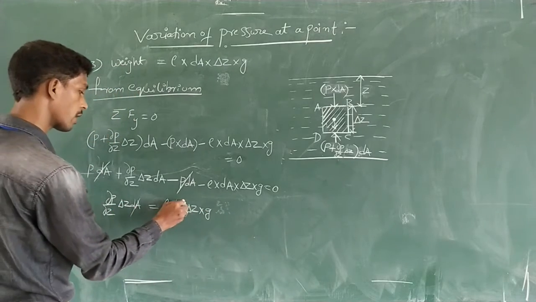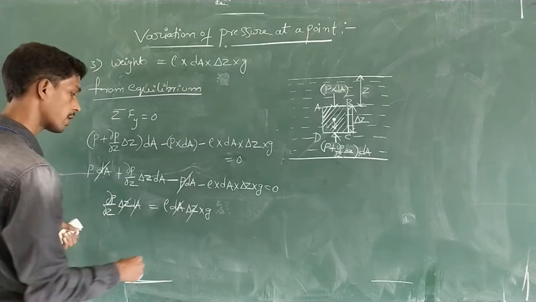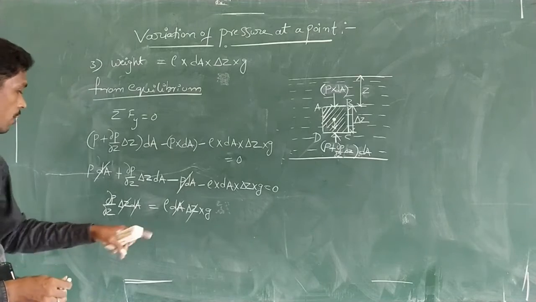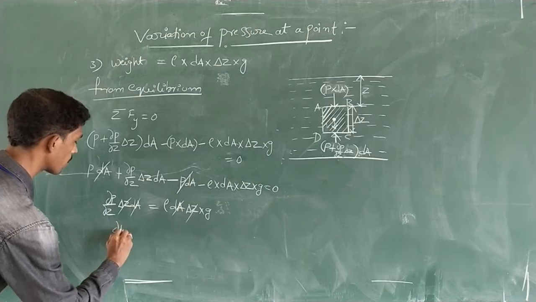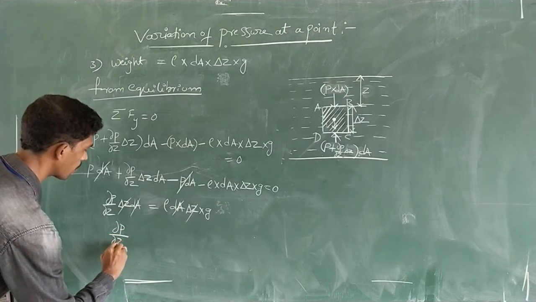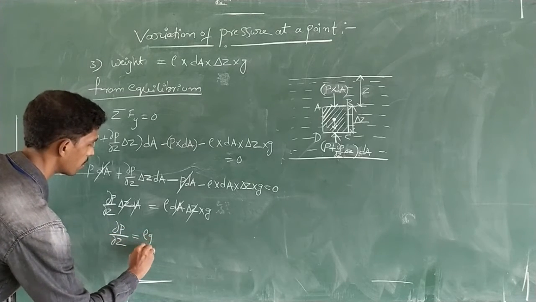From this we can cancel dA and delta Z also. What are the remaining terms here? You can see dou P by dou Z is equal to rho G.